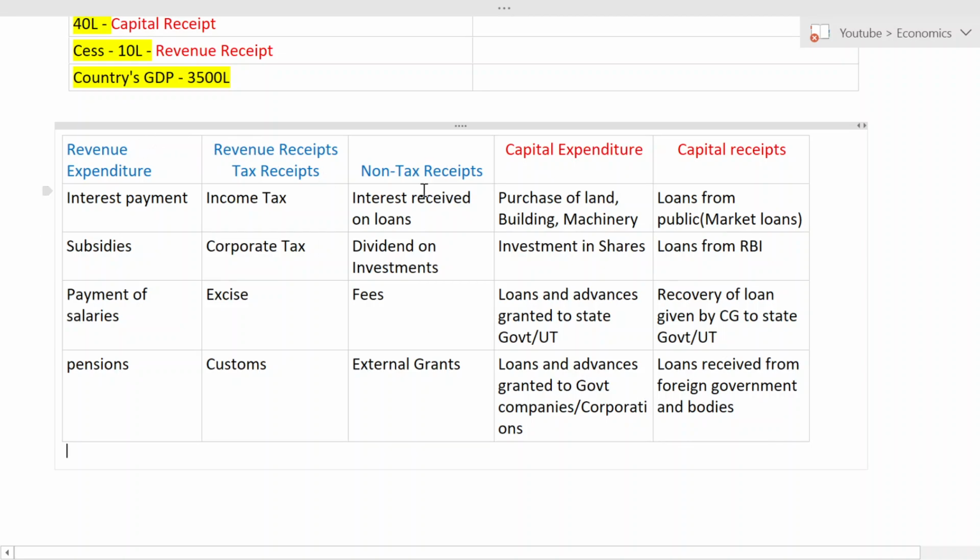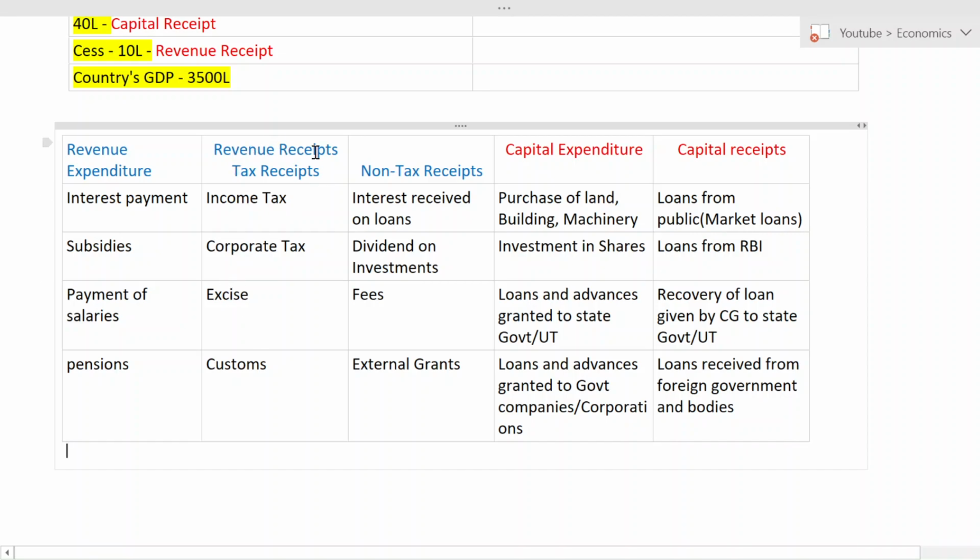Whenever you solve any question in this, you have to think that I am the government. From my point of view, what is happening? In the case of income tax, I am getting income tax. A person is paying tax to the government, so the person is paying tax to me. I am receiving money. Money is coming into my account, so it is a receipt. Every time there are a lot of people in this world paying income tax, so it is recurring in nature. Like this you have to analyze the problem.